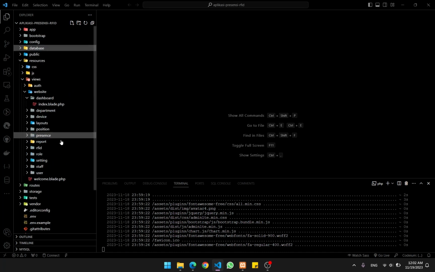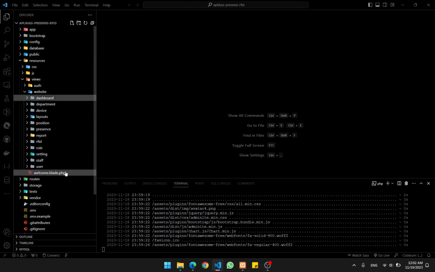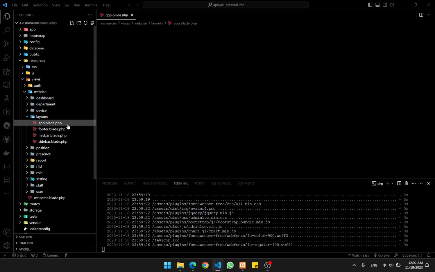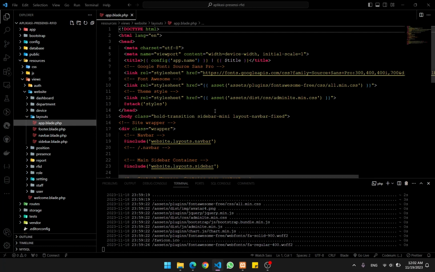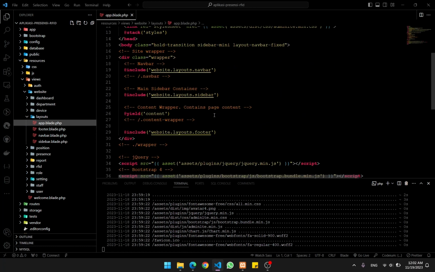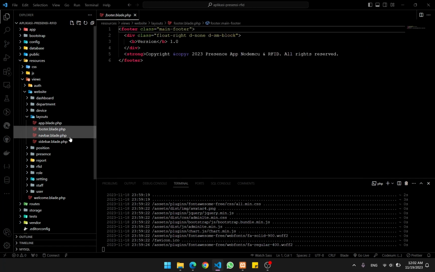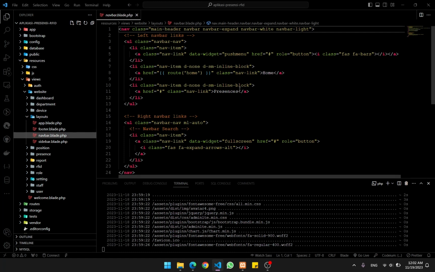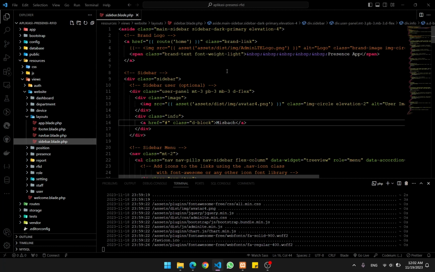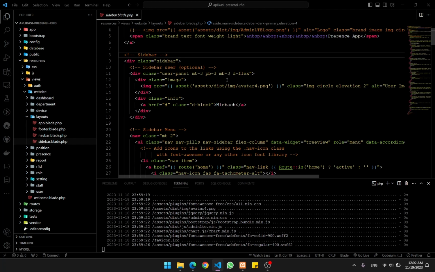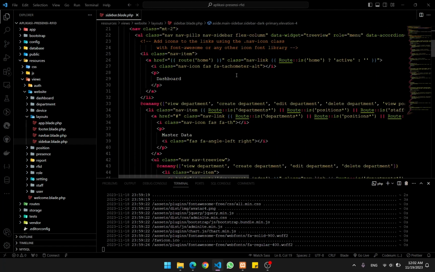First, I'm going to show you the blade. There's a lot of blade here. First one, obviously the layout. So there's the app layout for basically the base of the web, and then there's a footer, also a navbar for the top on the main content, and then there's a sidebar as well, which is on the side, of course. And there's a lot of options there. First, there's a dashboard that will show.